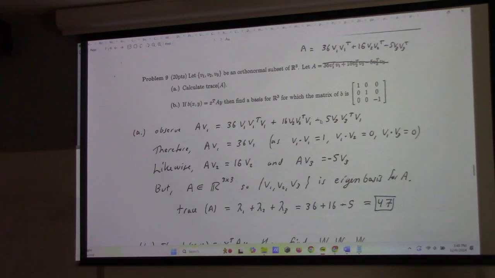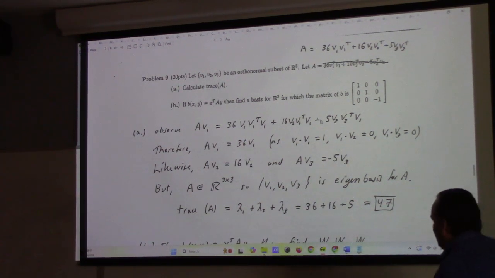But at least one of you saw through my schemes and just said, oh, so eigenvalues 36, 16, and minus 5. So coincidentally, they sum to 47. What do you know?